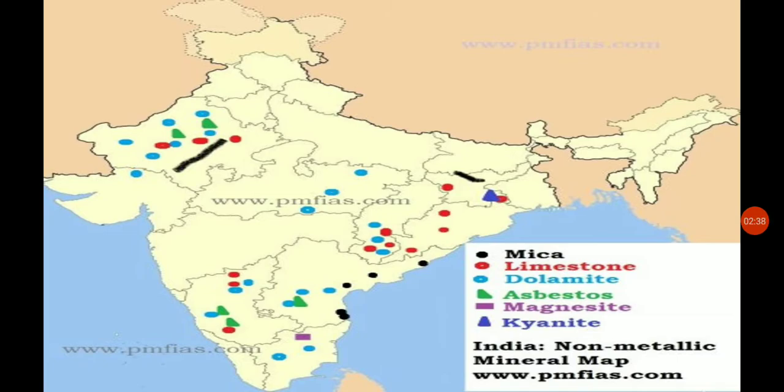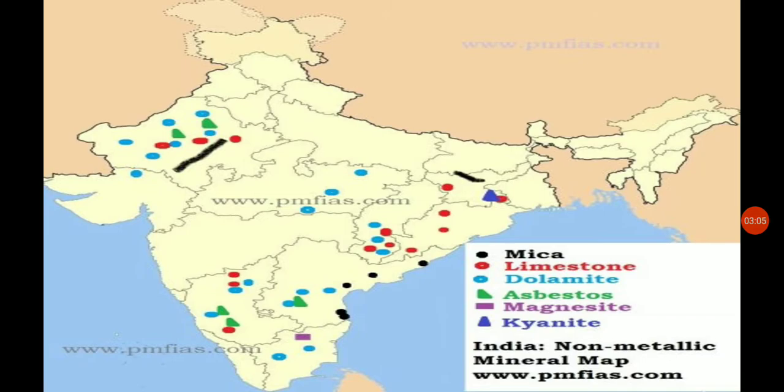Then we can see limestone, shown with the red dot. We can see it in Chhattisgarh, Odisha, then in Jharkhand, and also in the Rajasthan region. Then we have the Karnataka region. So here we can see that these non-metallic minerals are found in these states.